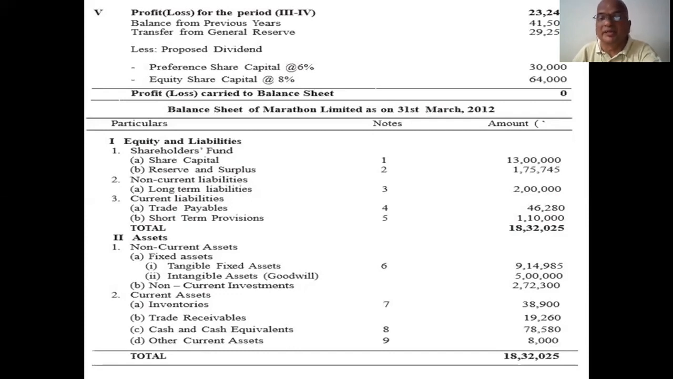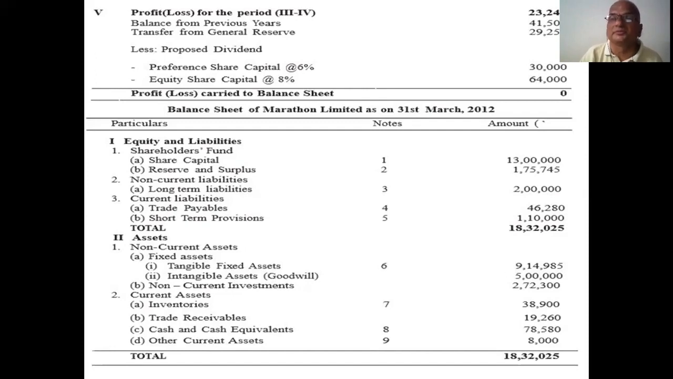Roman number 2, the asset side, I already told you to calculate all the items and put all those figures in rough work. What you calculated in rough work, you mention here and get those figures. Then the balance sheet is closed. 18 lakhs 32,025 rupees. That is the preparation of the balance sheet.